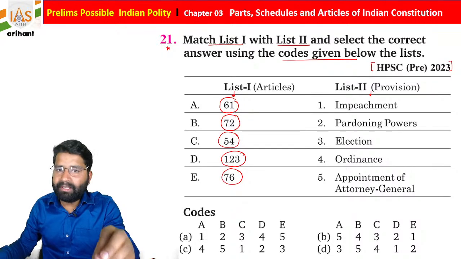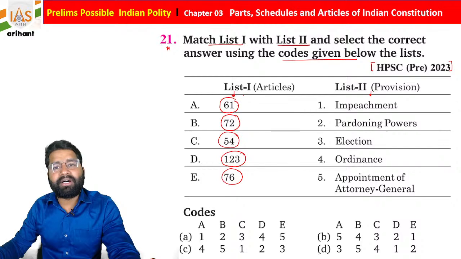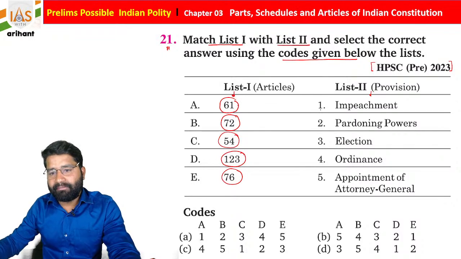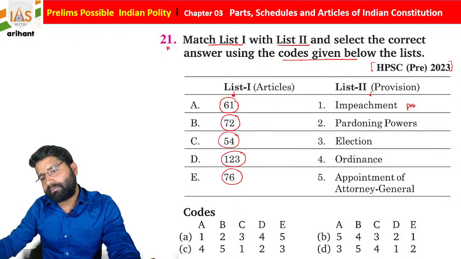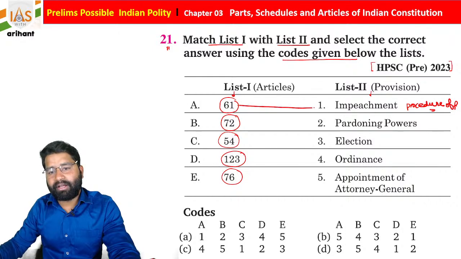We already discussed this in the mind map. Article 61 is about the impeachment procedure of the President of India. So A1.